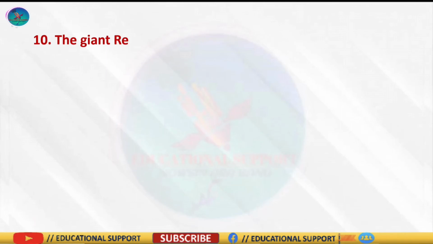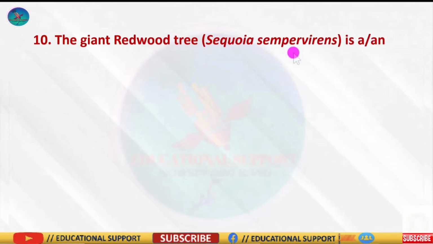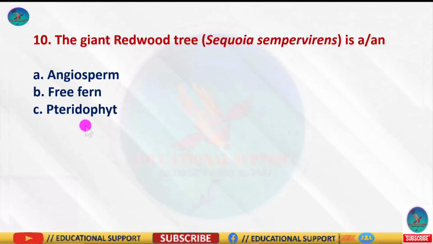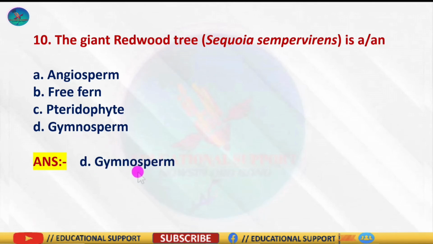Question number 10: the giant redwood tree Sequoia sempervirens is a or an, and the options are angiosperm, free fern, pteridophytes, and the last one is gymnosperm. So the correct answer is option D, gymnosperm. Because the giant redwood tree is a gymnospermous plant.